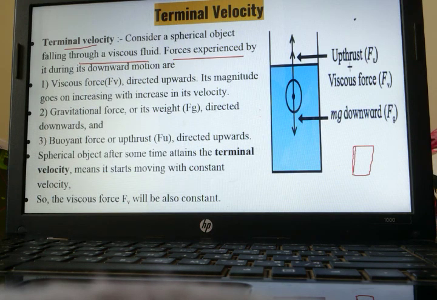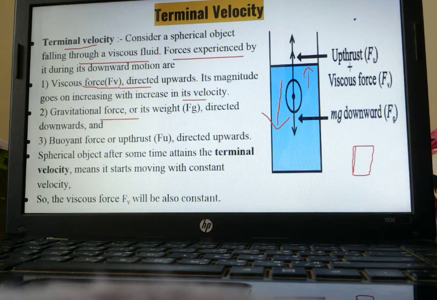So let us start. Viscous force, which will be directed upwards. Viscous force will prevent it from coming downwards, and its magnitude goes on increasing with increase in its velocity. Gravitational force, the weight of this object, will be acting downwards. Next one, buoyant force or buoyancy, which is directed upwards.